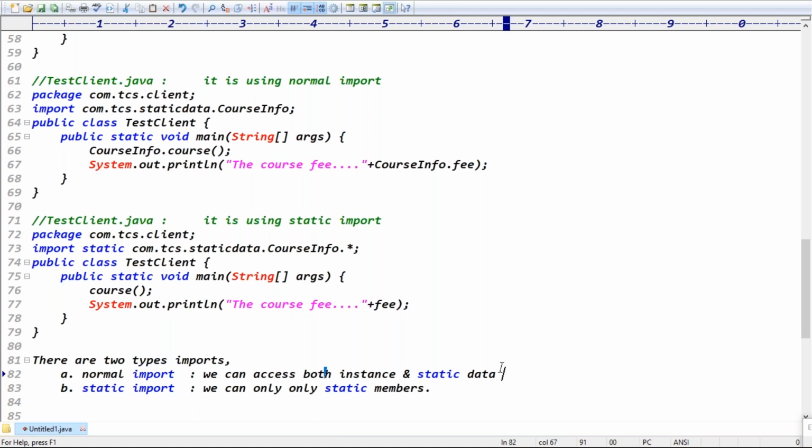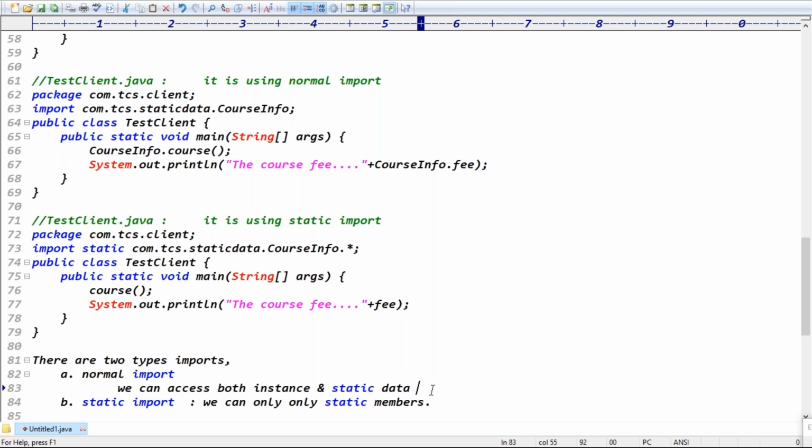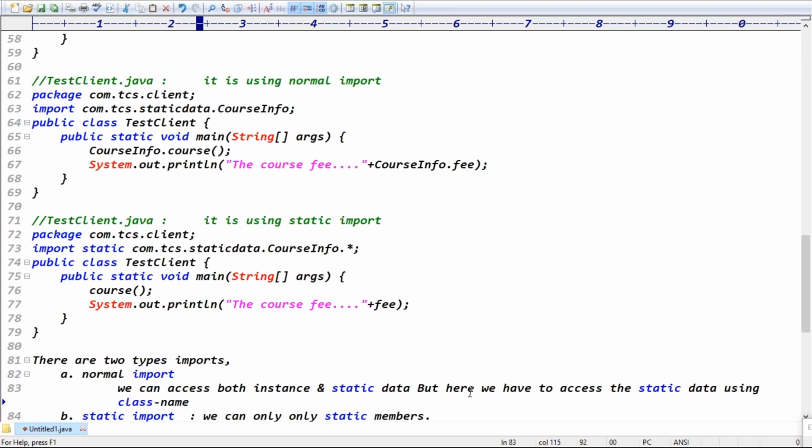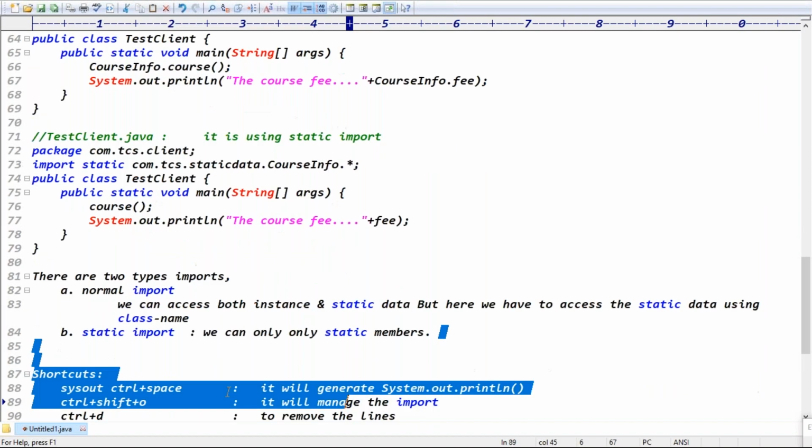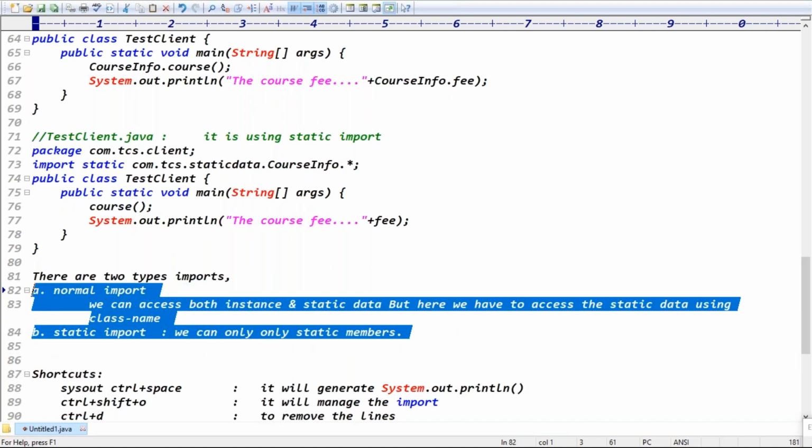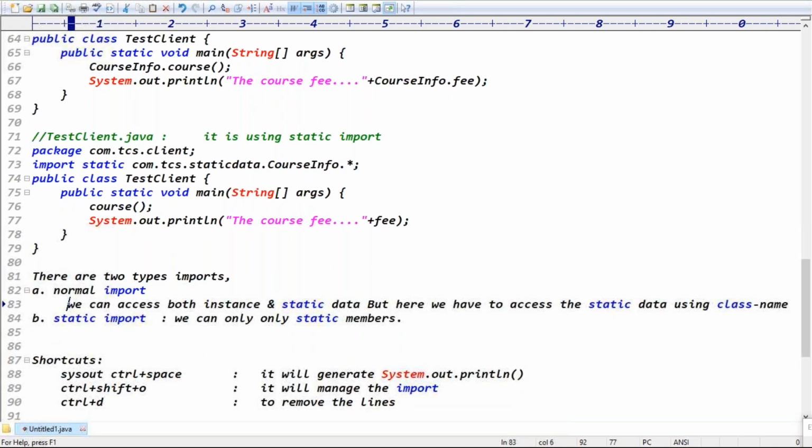but here we have to access the static data using the class name. So in normal import we can access both instance and static data, but we have to access the static data using the class name, right? Exactly. In static import we can access only static data.